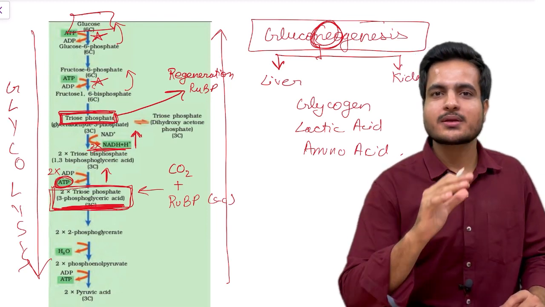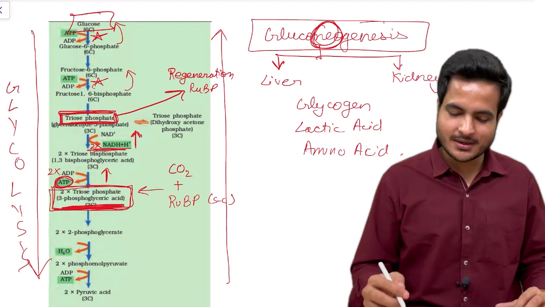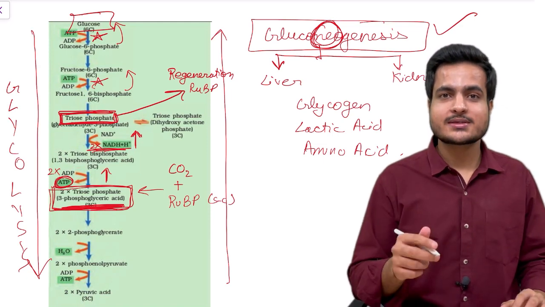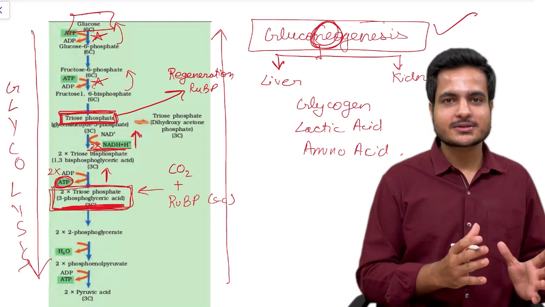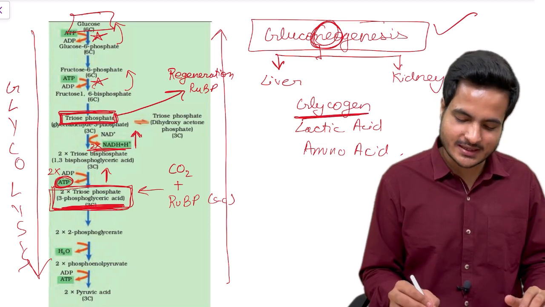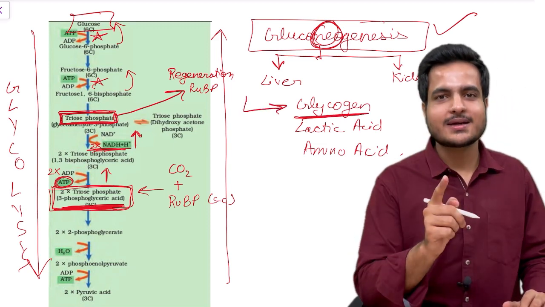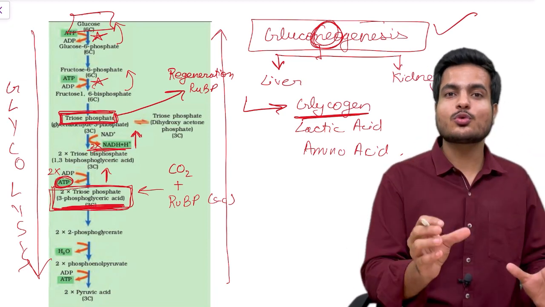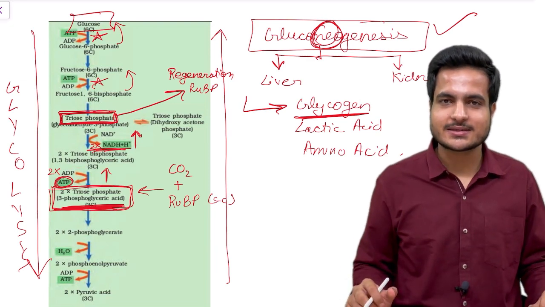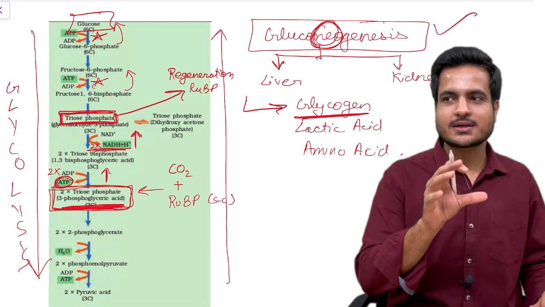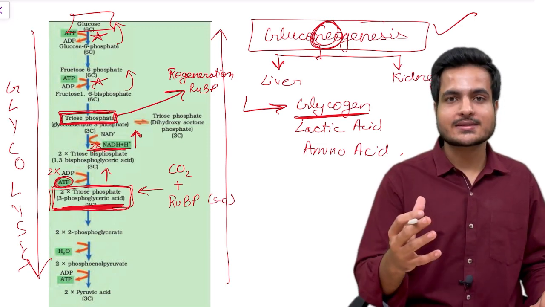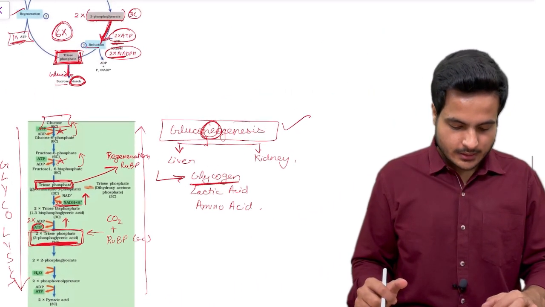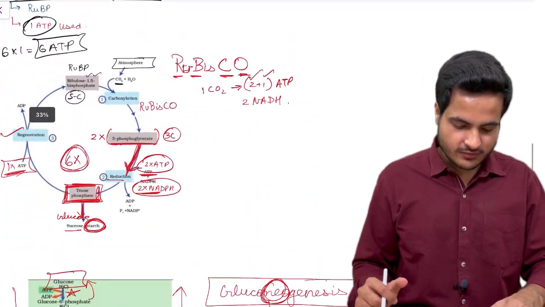Plants are not doing something just out of the box, they are doing a similar process which we do in gluconeogenesis, but they can do this in the presence of light using carbon dioxide, but we require glycogen, which itself is made up of glucose. So plants are valuable to us just because they can convert carbon dioxide into glucose. We cannot convert that as such. We need certain substances containing glucose like glycogen, or say lactic acid or other substances, for converting them into glucose. So this was the complete discussion of the Calvin cycle.